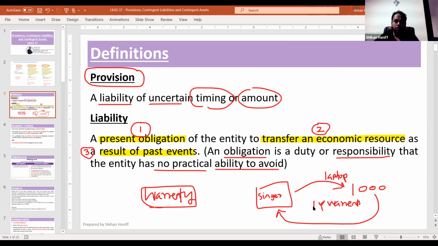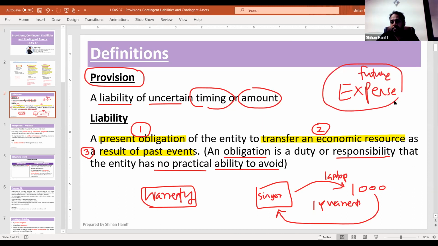But timing is not sure. When it will come and how much it will cost is not sure. So provision means it's a liability of uncertain timing or amount. So we have to recognize it as an expense. It's a future expense. Future expense should be recognized.